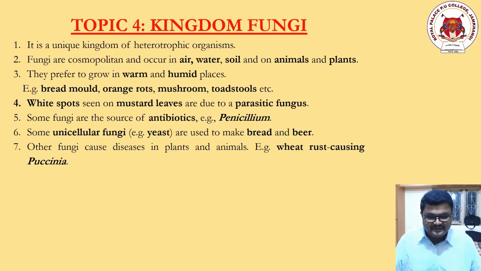Some examples are wheat rust, caused by Puccinia. It goes with your own pronunciation, as different teachers use different pronunciations. I pronounce this one as Puccinia. In wheat rust, wheat is a plant, and that plant gets a rusty, chocolatey appearance, and that particular disease is called Puccinia.